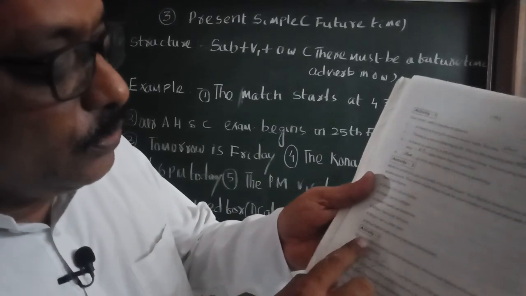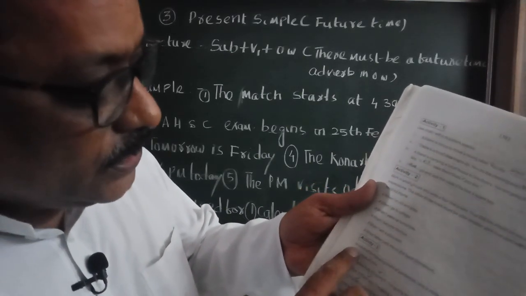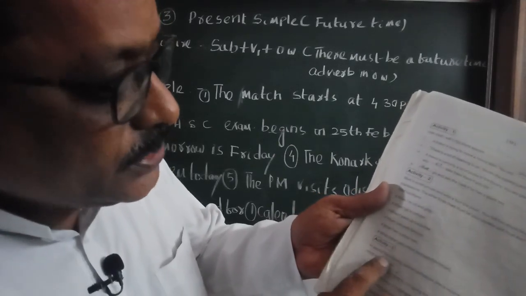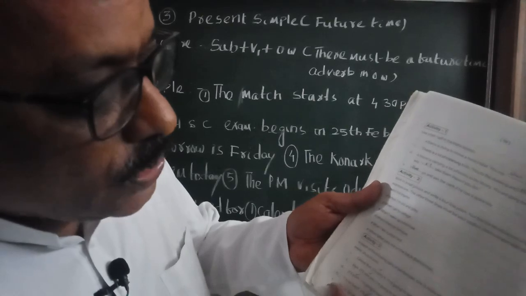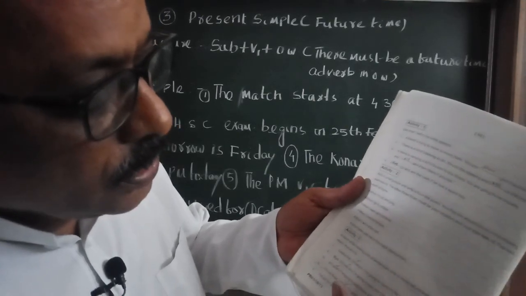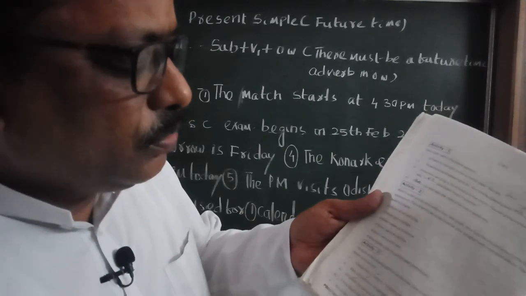You can also do activity 3. What is activity 3? Activity 3 is, in each of the following pairs of sentences, one is more natural or common. Cross out the more unusual one. You have to do a very simple thing.